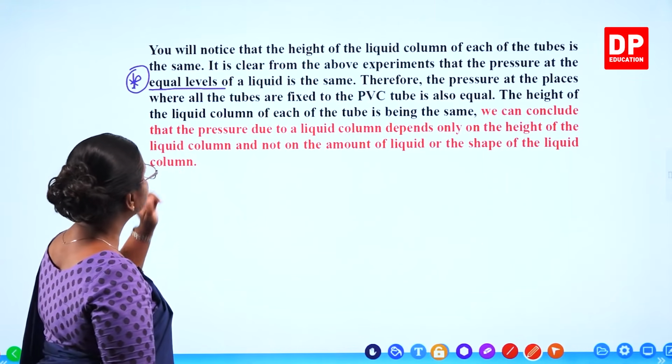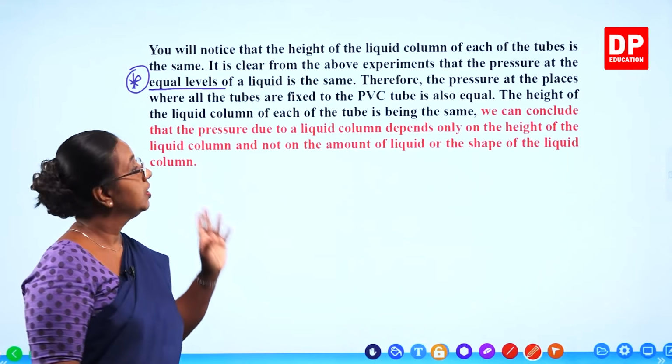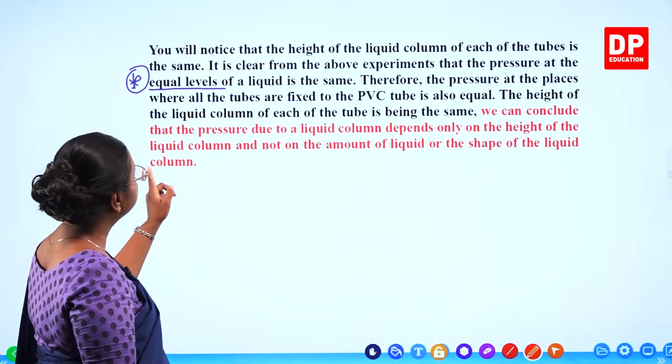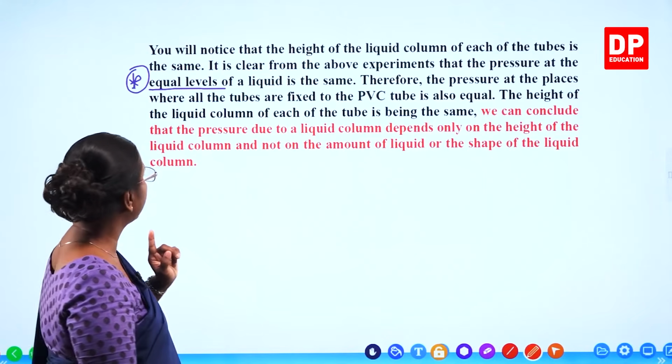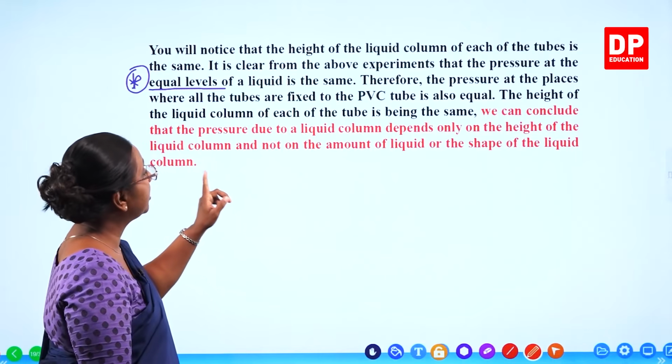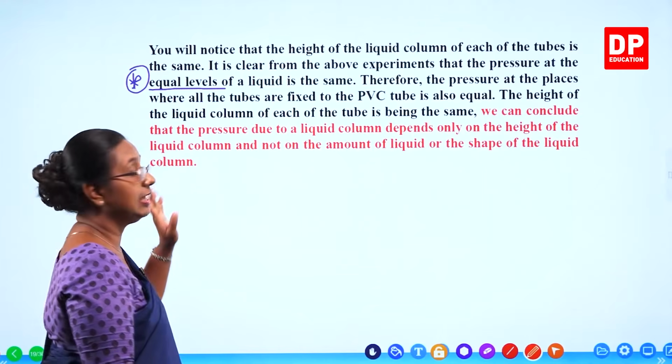The height of the liquid column of each tube being the same, we can conclude that the pressure due to a liquid column depends only on the height of the liquid column and not on the amount of liquid or the shape of the liquid column.